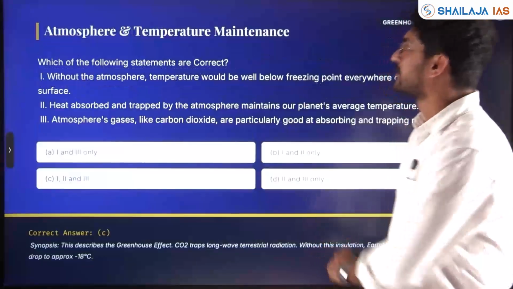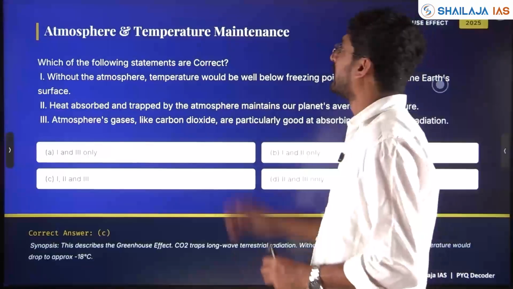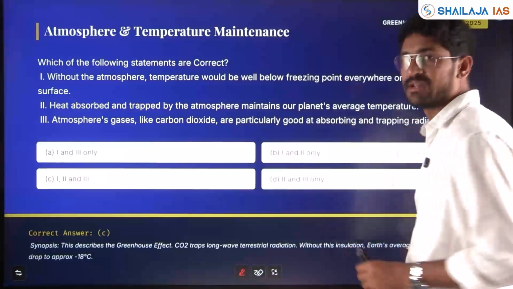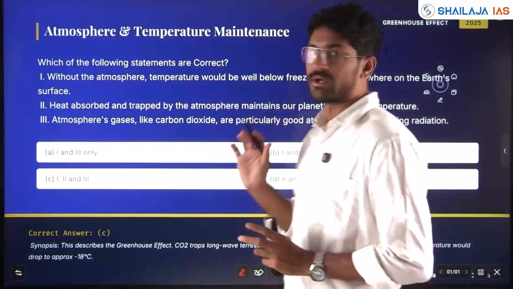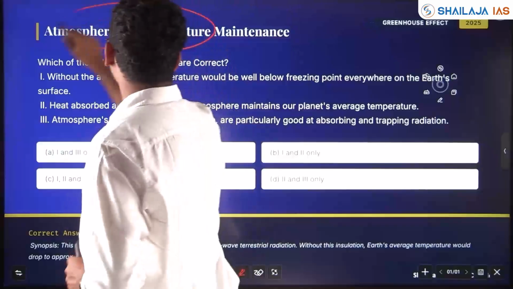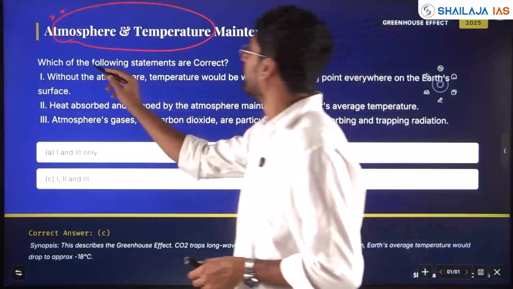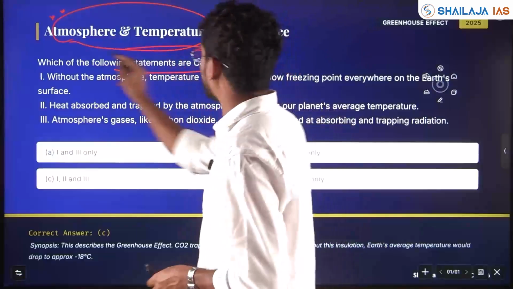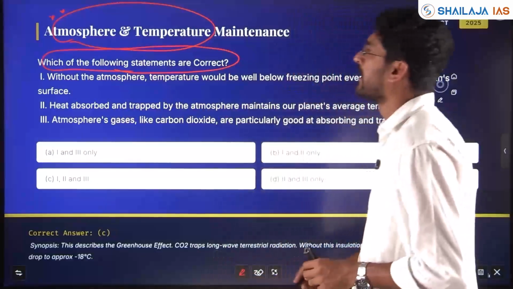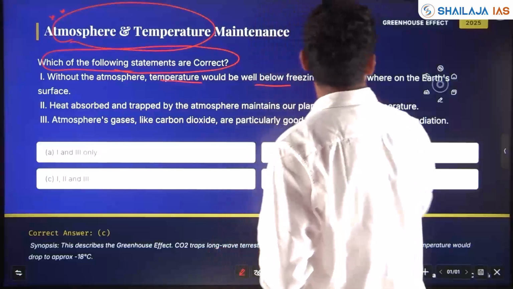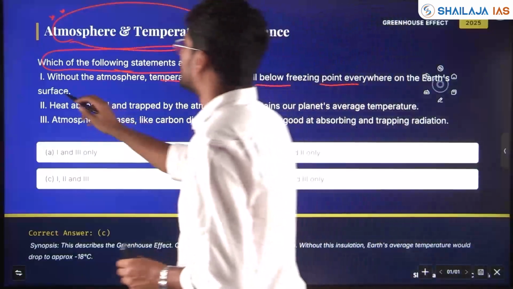So we'll go to the next question. Atmosphere and temperature. The greenhouse effect, temperature inversion, all these concepts are important here. So note down these important micro themes and focus on those areas. Which of the following statements are correct?